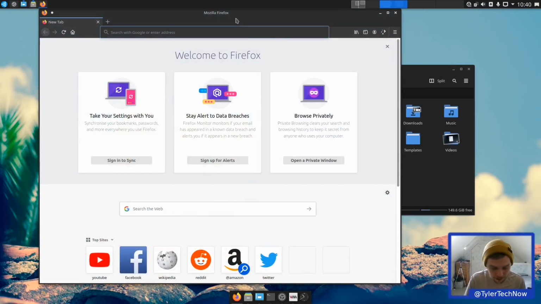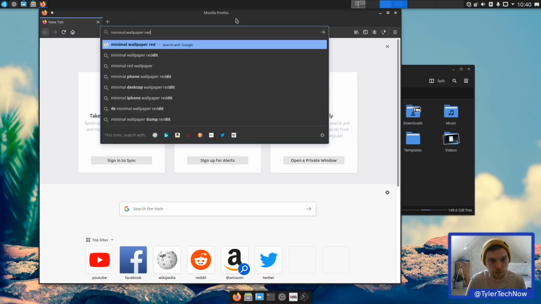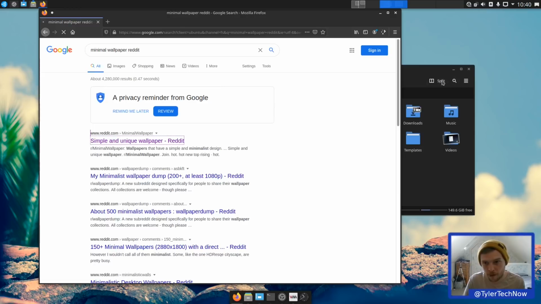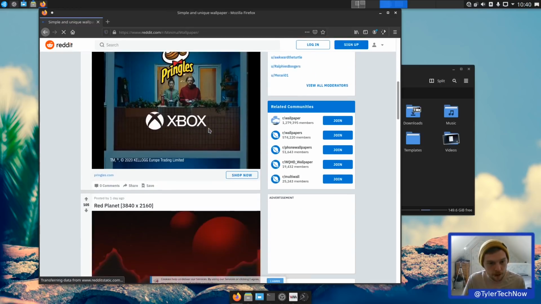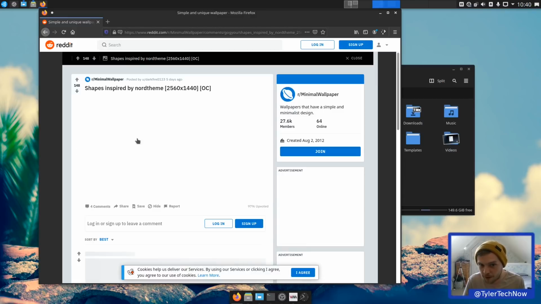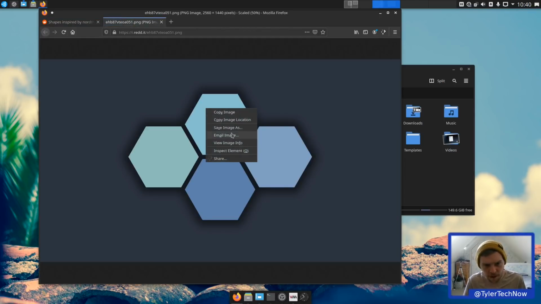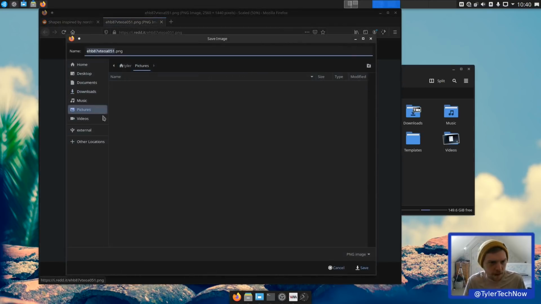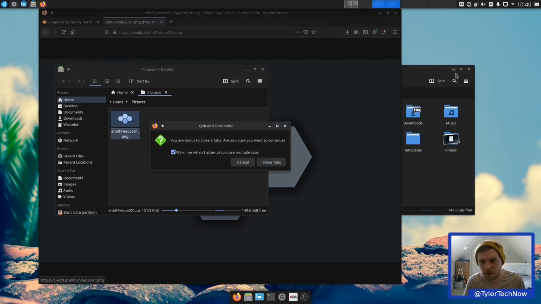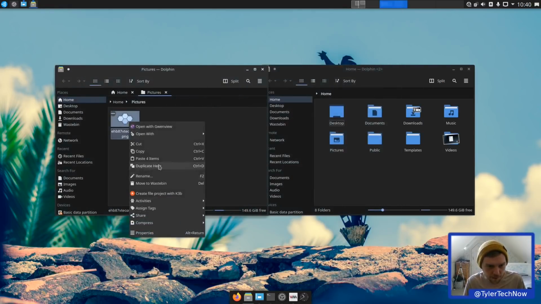Let's grab a wallpaper quickly. I am quite excited though about what the new wallpapers are going to be looking like. I did quite like the last ones actually, the Fossil ones. I didn't think they were too bad. Right, let's just set that as our wallpaper.